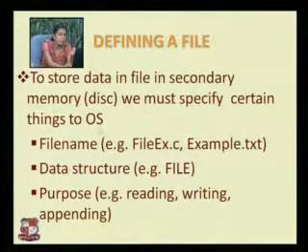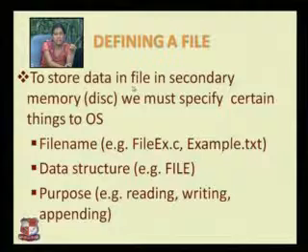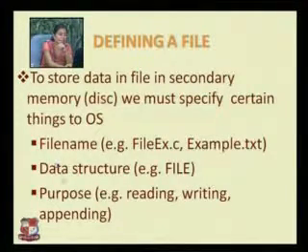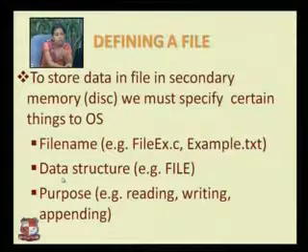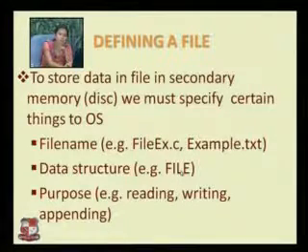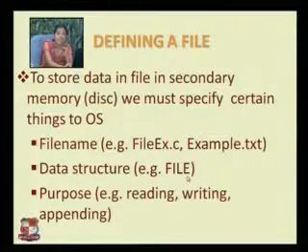If you want to store some data into your hard disk, you need a file, right? So we must specify certain things. What are those things? We need to specify the file name, what name you want to give to your file. Then whenever you are using these things through C language, you need to use one data structure, and that data structure is FILE. You need to write it all in capital letters. That is the name of the structure which is predefined in the C language, which you just need to use, right?